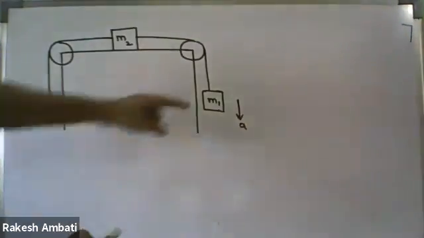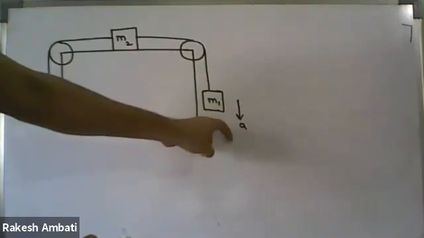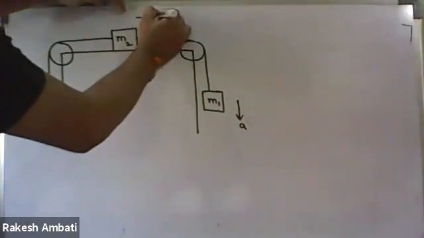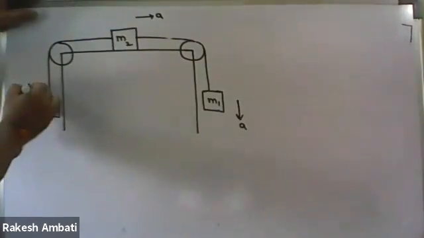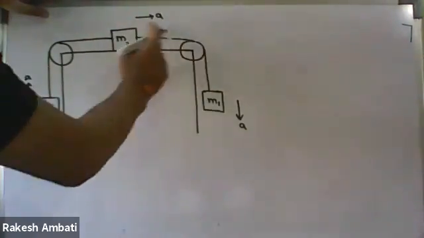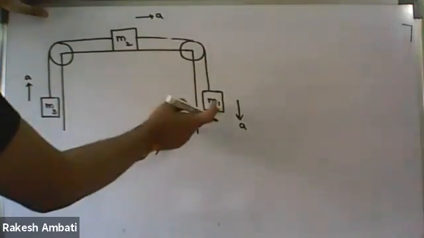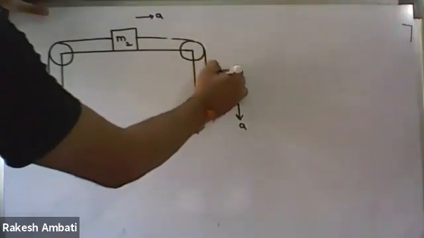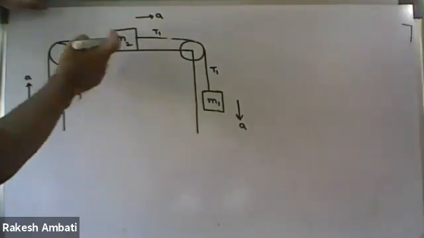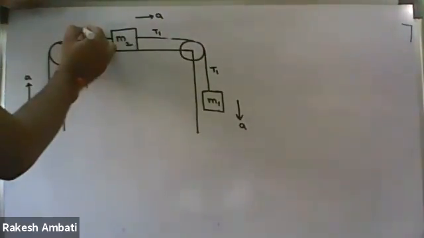If M1 is moving down, what about the M2 block? It will move to the right side, and the M3 block will move upwards. Here M1 and M2 are connected by a string, tension force T1. M2 and M3 are connected by a different string, so tension force T2.